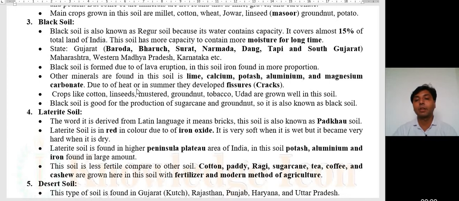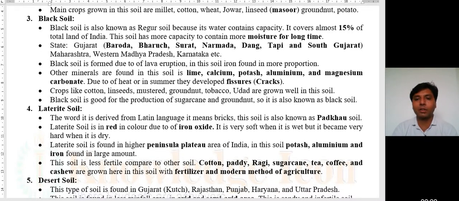Due to heat in summer, they develop fissures, meaning cracks. Normally, black soil is formed due to lava eruption from the magma, and iron is found in a larger amount in black soil, while other minerals like limestone, calcium, potash, aluminium, and magnesium carbonate are also found. At the time of summer, due to heat, we find fissures on it, meaning it is divided into different parts.